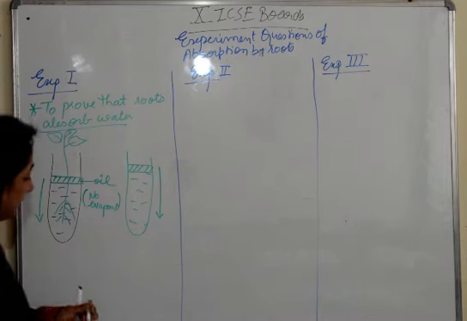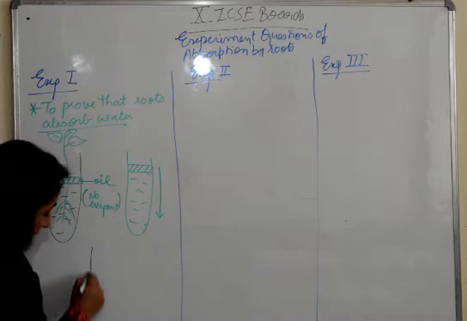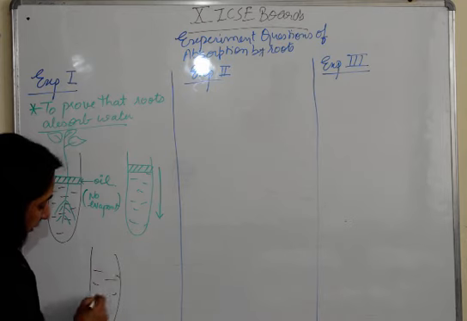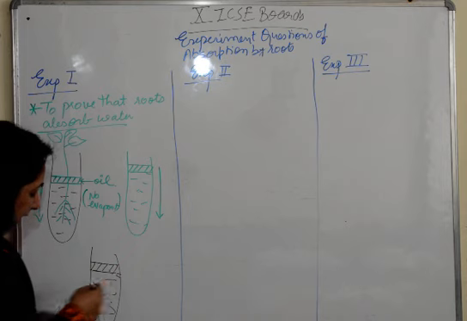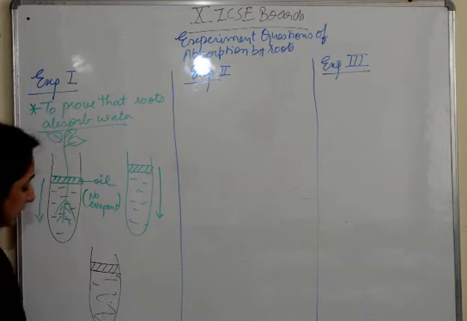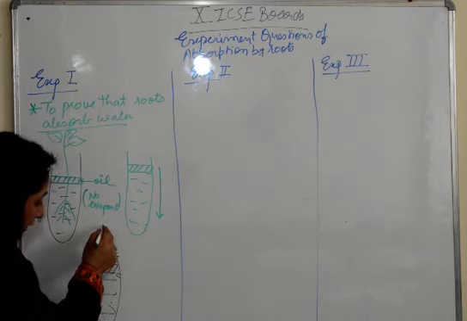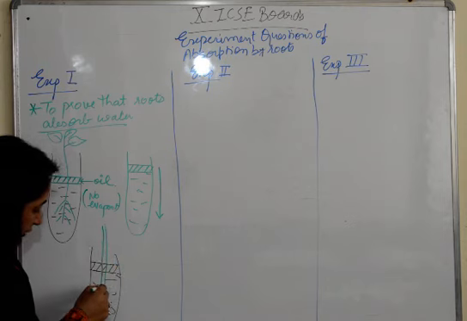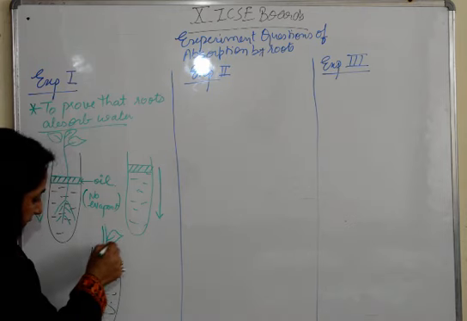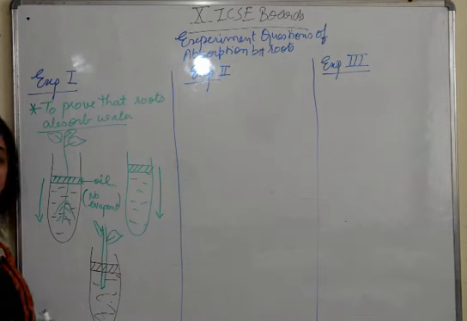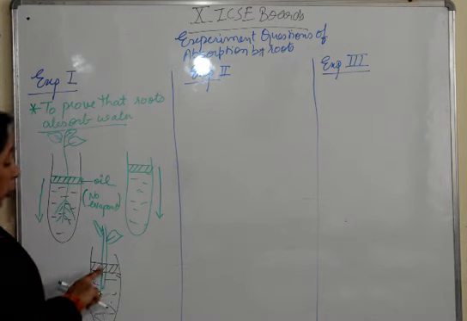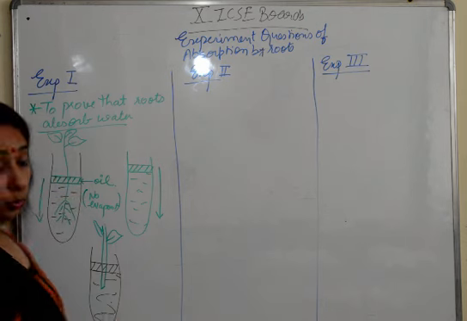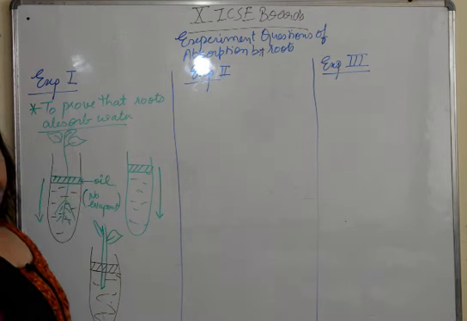We will talk about transpiration also here, but this experiment also can be asked in another way. What do they do? They just give you a test tube. They'll have water inside the test tube. There'll be a film of oil, but the twig which will be there inside this test tube will not have roots. They'll show you a twig like this with leaves. So in this experimental setup we are talking about transpiration. We are only saying that the water has been transpired out. We are not talking about the absorption by the roots.